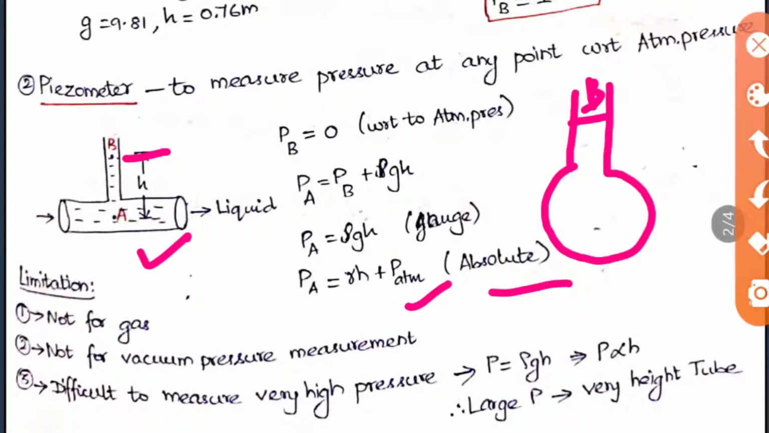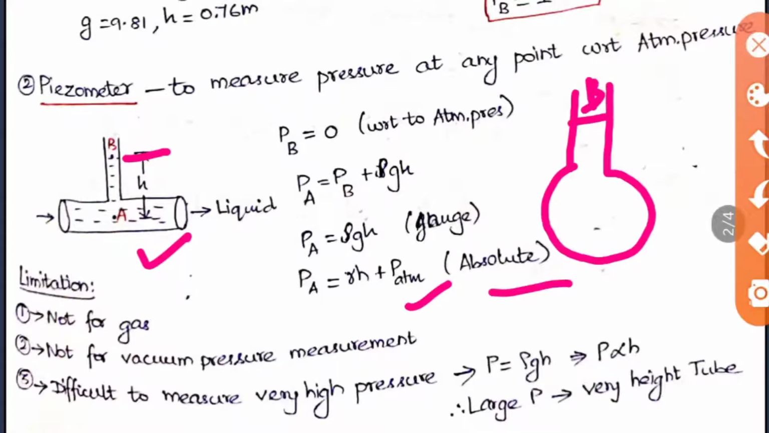Rho and g for any liquid or any state is a constant, but h varies. So here P will be directly proportional to h, that is, pressure is proportional to the height the liquid rises. So when the pressure is very high, the height will also be very high, so we will need a very long tube for calculating the pressure here. So it is not practical in the laboratory. So we don't prefer a piezometer when we go for very high pressure calculation.